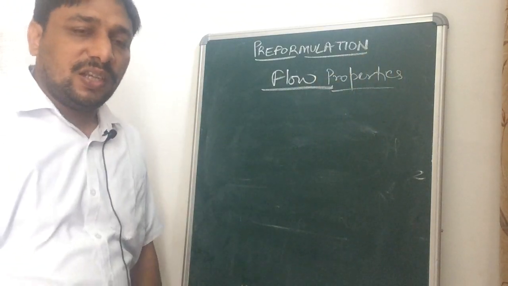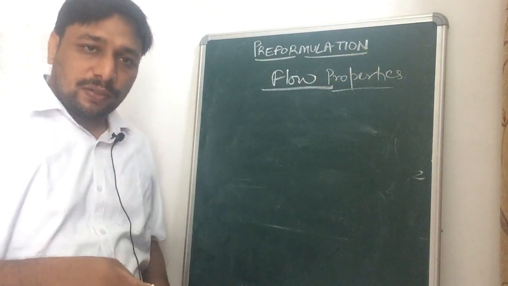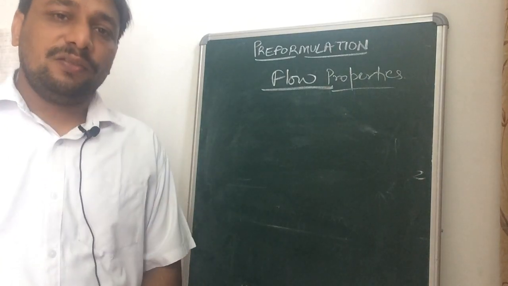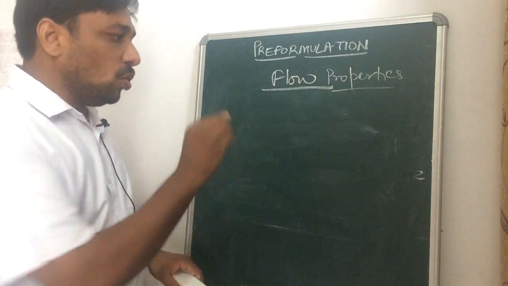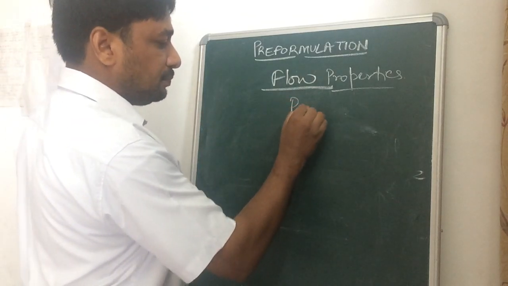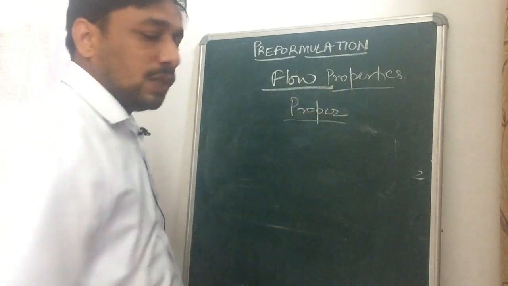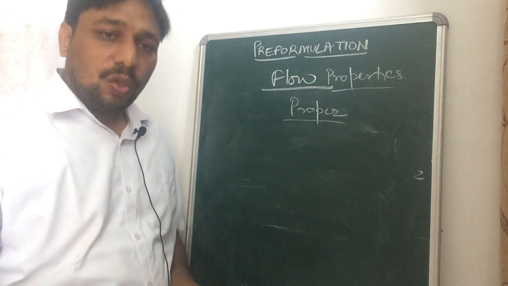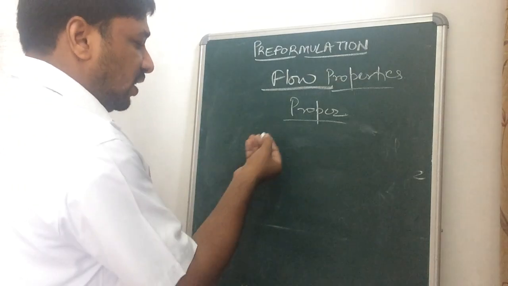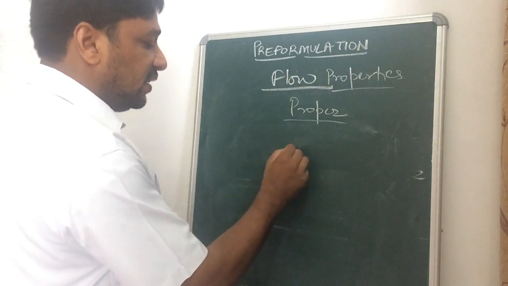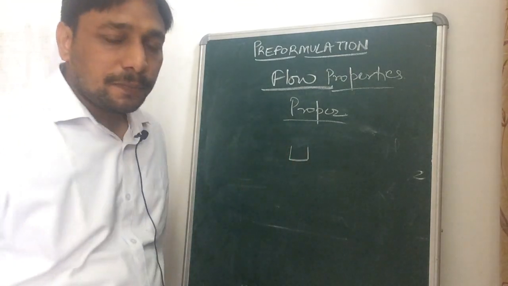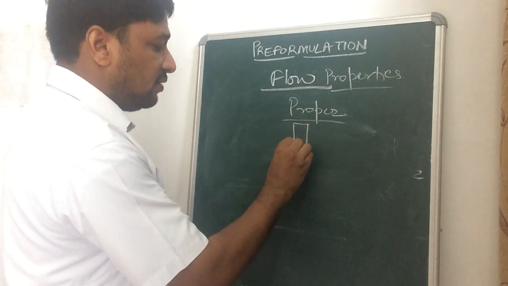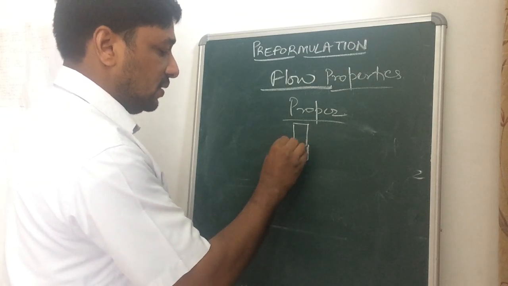because on the industrial scale the material will come from the hopper and there is a filling line, and then there will be the making of the dosage form. So the flow must be proper. For example, if we are making a tablet, the material is coming into the die cavity, and then there is a punch that will compress the tablet.